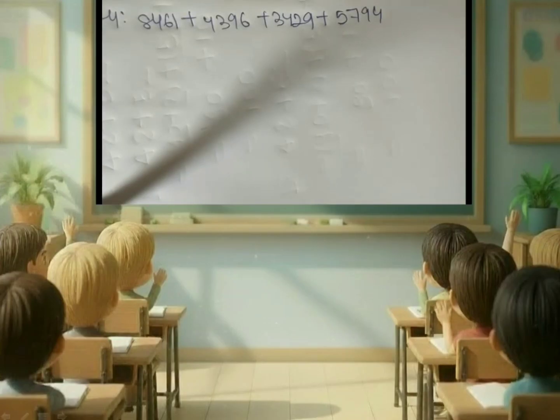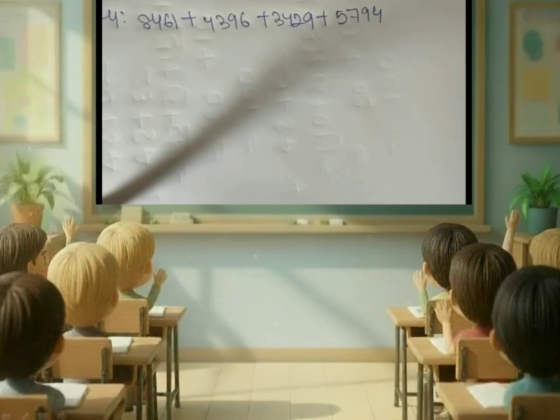Now we are going to solve question number 4 of the practice set using the Vedic Sutra for addition Purna Purnabhyam. So we are given 8461 plus 4396 plus 3429 plus 5794. So we go to the rule. Rearrange the numbers such that it forms a multiple of either 10, 100 or 1000 and then add the sum.